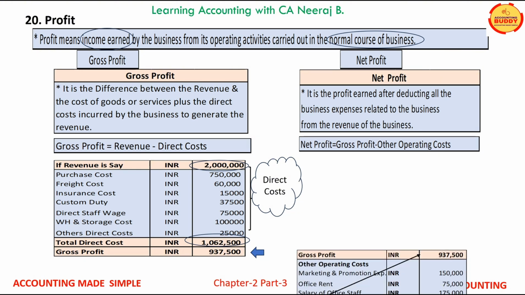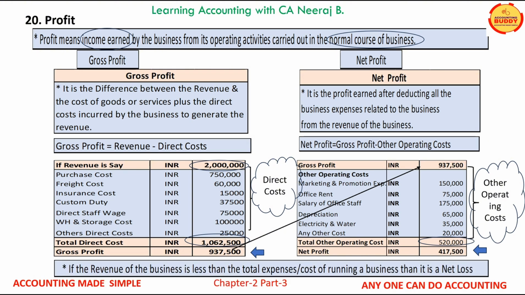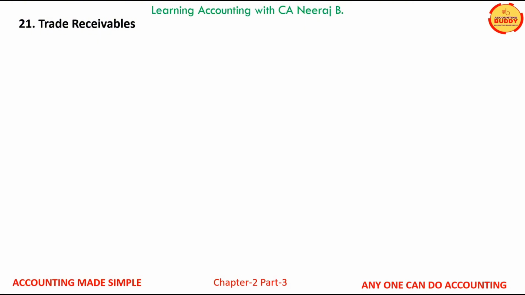The gross profit of the business, in our example, is 937,500. Now, after deducting other operating expenses of INR 520,000, the business is left with a net profit of 417,500. If the revenue of the business is less than the total cost of operating a business, it is a case of net loss. Let us now understand the term trade receivables.